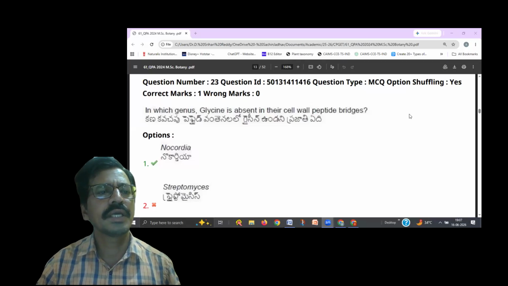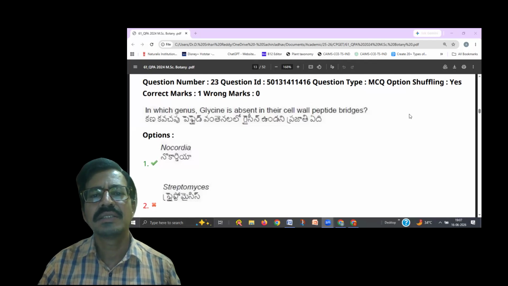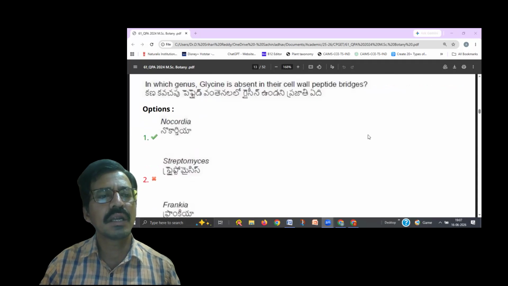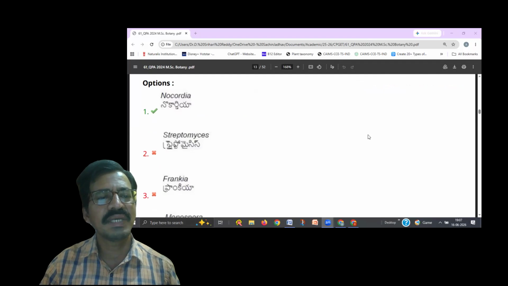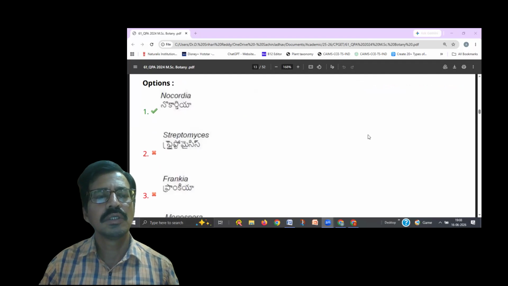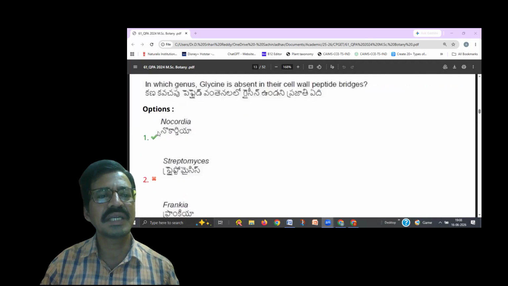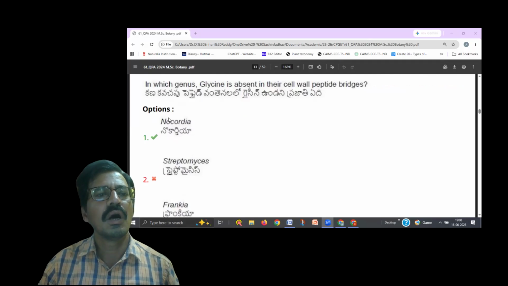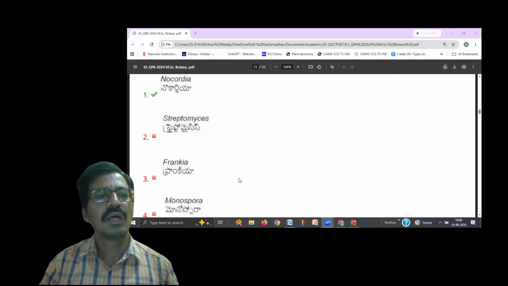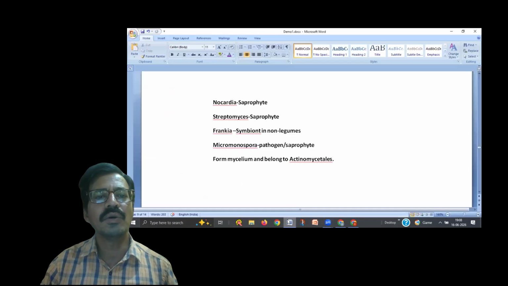The question is, in which genus is glycine absent in their cell wall peptide bridges? The options are Nocardia, Streptomyces, Frankia, and Monospora. All these options are related to Actinomycetales.